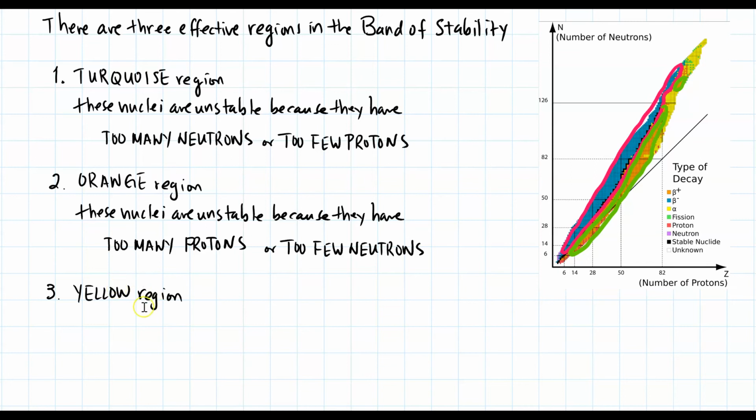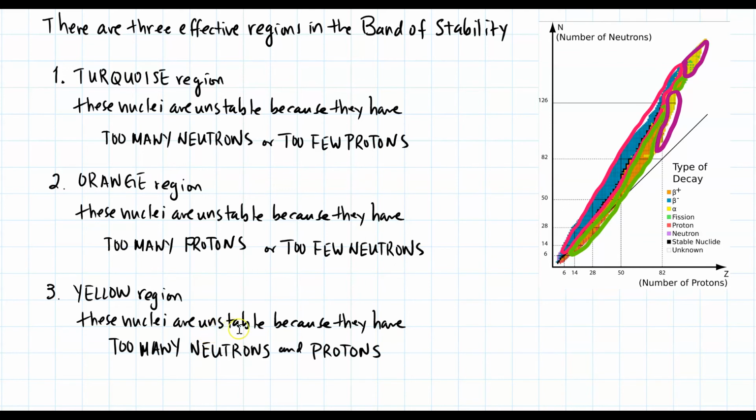And then the last region is the yellow region, and you can see that this yellow region is this area right in there. This region is above the black line of stability. These nuclei are unstable because they have too many neutrons and protons, or they're too heavy. I'm now going to go through each of these sections.